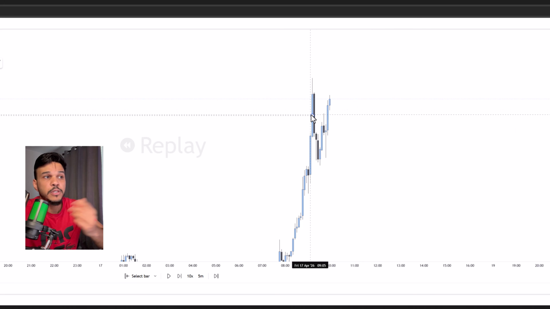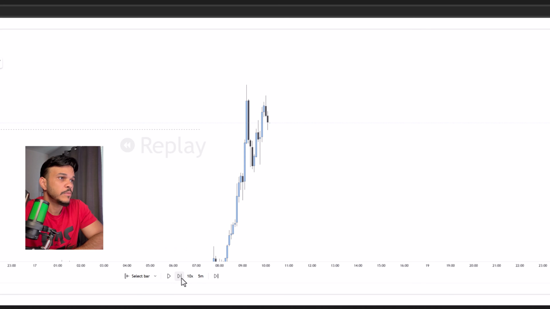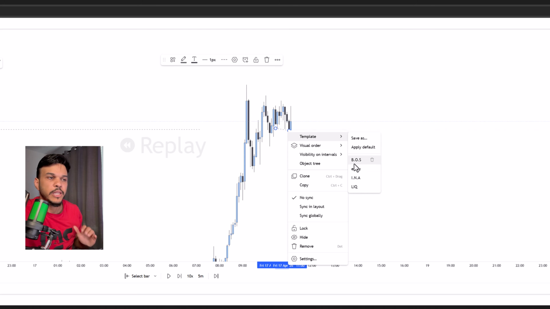In order for me to take this setup, I need to wait for the market to give me some kind of confirmation that it's going down. So I need to see a break. I wait for a break in my favor. You guys can see here, I'm waiting. Okay, here I have a break right here. You can see we have a break of structure internally here. That's a break. That's what I need.